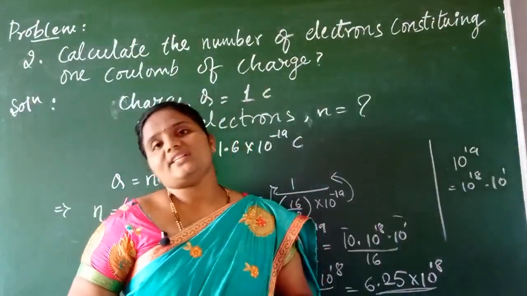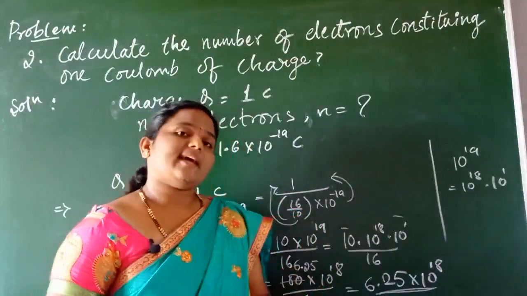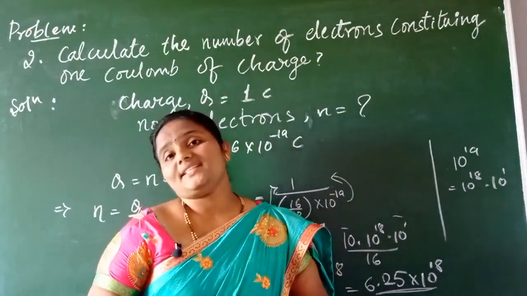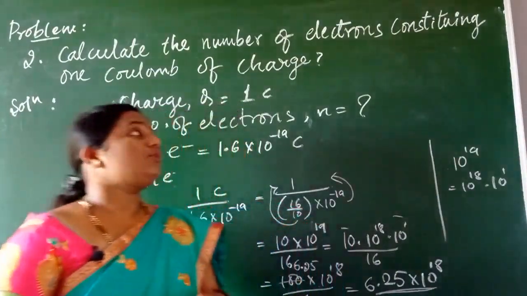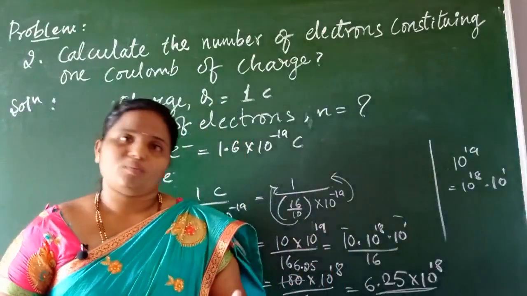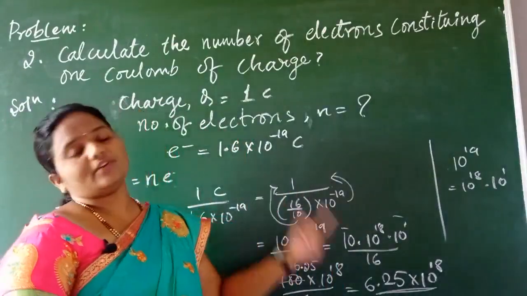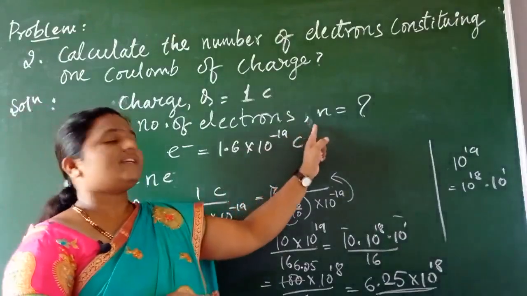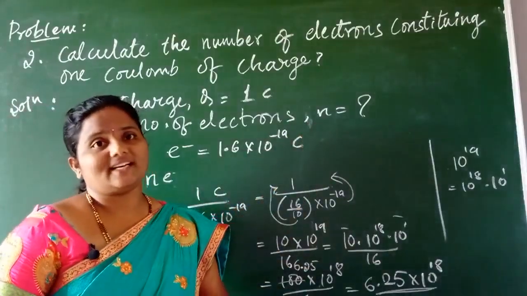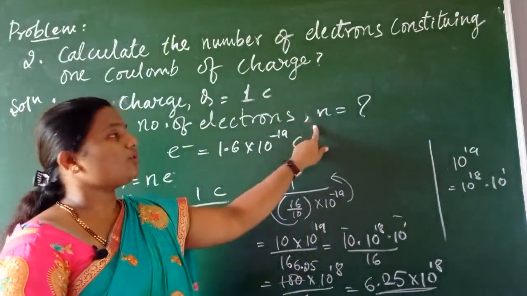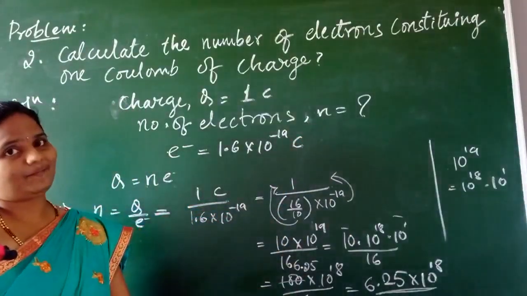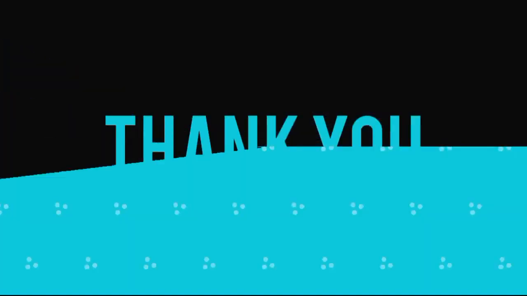Children, in today's class we learned what is meant by electric circuit, electric current, and what its units are, isn't it, children? Then we have solved a few simple problems. If you have any doubts, you can contact me, children, and better, read the textbook thoroughly, children, isn't it? You have to read the textbook to understand the concepts more clearly. Got it, children? Okay.